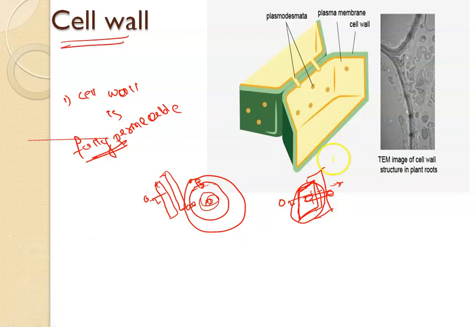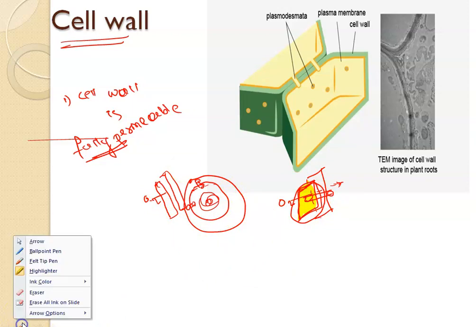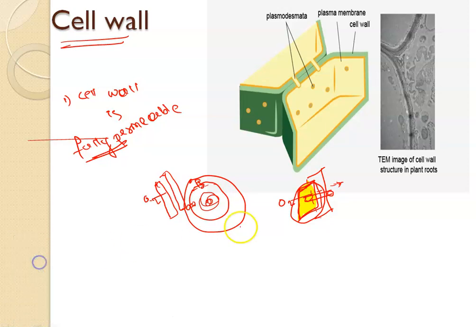First layer, what we see here, this one is your cell wall, and here anything can pass through this. So it is just like a house with a gate without a gatekeeper. Suppose you have a house here, and you have made a very big compound, and then you have made a gate here, but you forgot to appoint a person. It is a gate without a person.